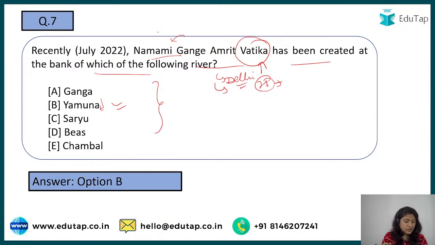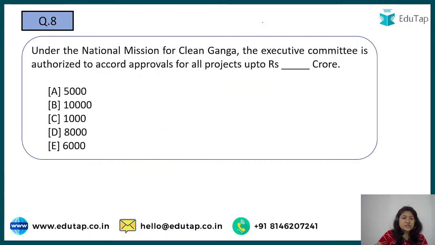And I am waiting for the next answer, which I asked: at which place in Delhi were these saplings established, this Vatika made? Let's see who knows the answer to that. Until then, let's move to the next question, question number 8, which talks about the National Mission for Clean Ganga. The executive committee is authorized to accord approval of projects up to dash crore. So up to how much crore for a project can this executive committee approve?